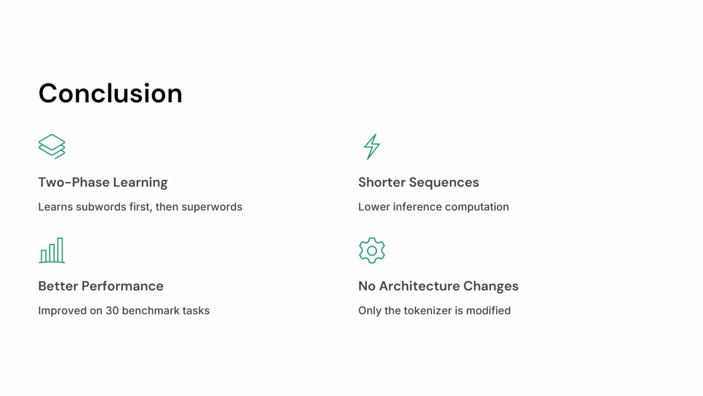So to summarize, SuperBPE introduces a simple but effective idea. It first learns normal subword tokens and then learns common multi-word expressions by allowing merges across spaces. This results in shorter token sequences, lower inference computation, and better performance on benchmark tasks, all without actually modifying the architecture.